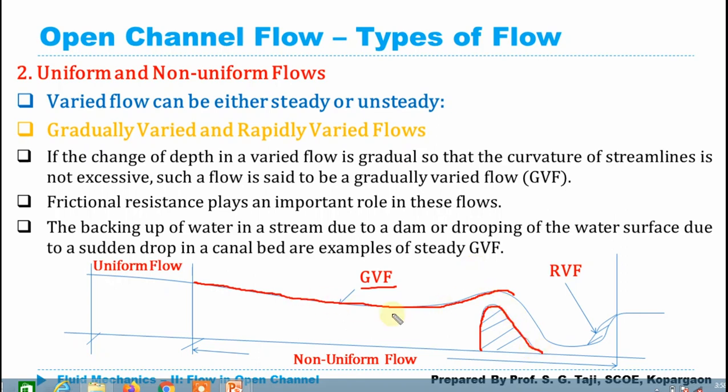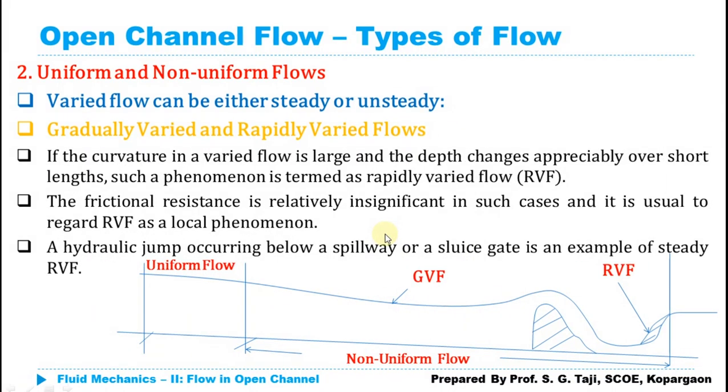This is the backwater curve. This is the example of a dam and the backwater curve, which is generated due to this particular obstruction. Up to this point the flow was uniform, and after that the flow has been converted to non-uniform, and again it has been divided into two categories. One is the GVF, gradually varied flow, and another is the RVF, rapidly varied flow.